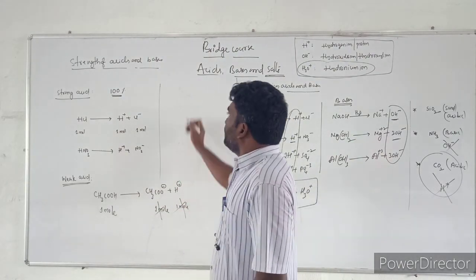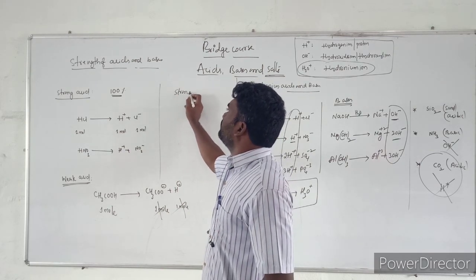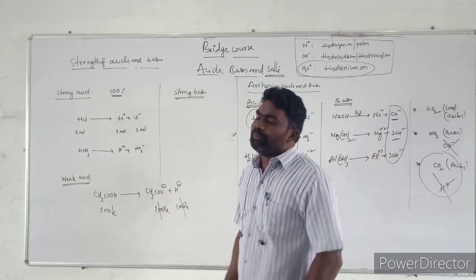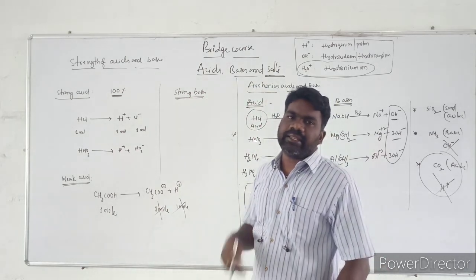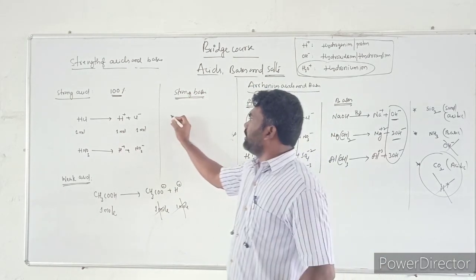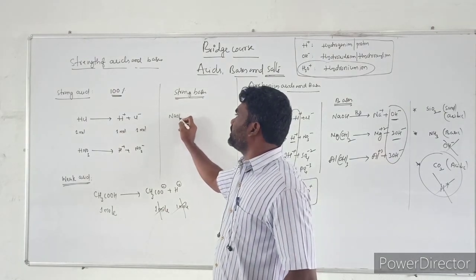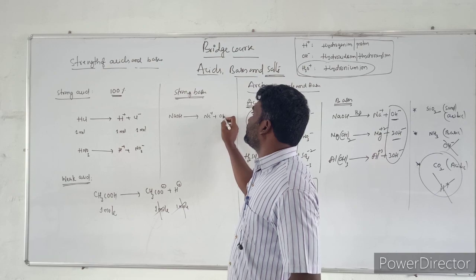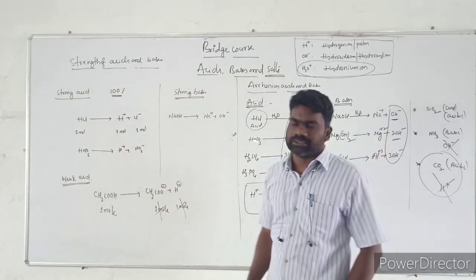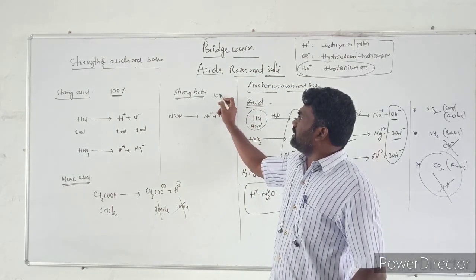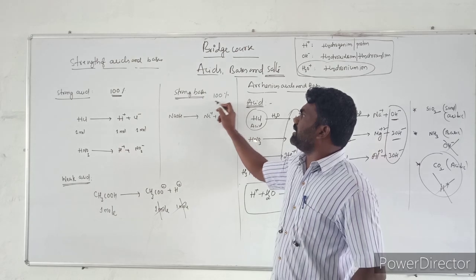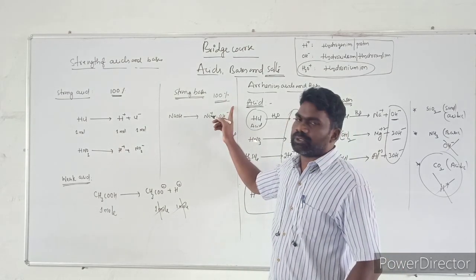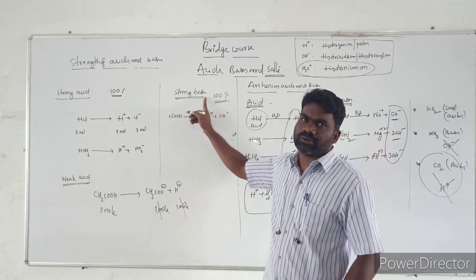Then strong bases. Next one is strong bases. Strong bases are the bases which ionize completely. Example, taking sodium hydroxide, NaOH. Whenever NaOH is dissolved in the water, it will produce Na plus plus OH minus. Here also, the base ionizes completely, ionization is 100%. If ionization is 100%, we have to call it a strong base.